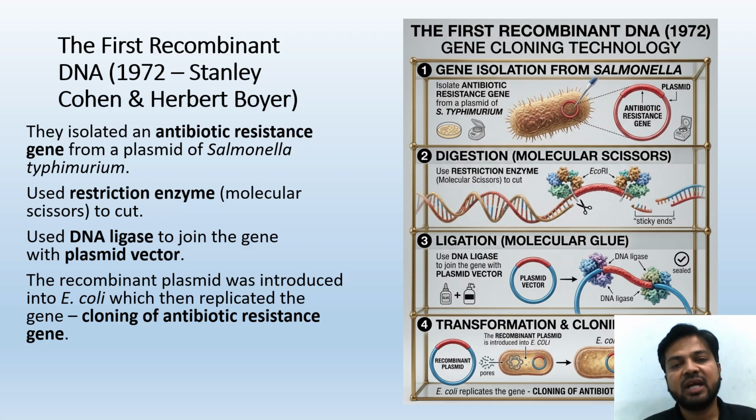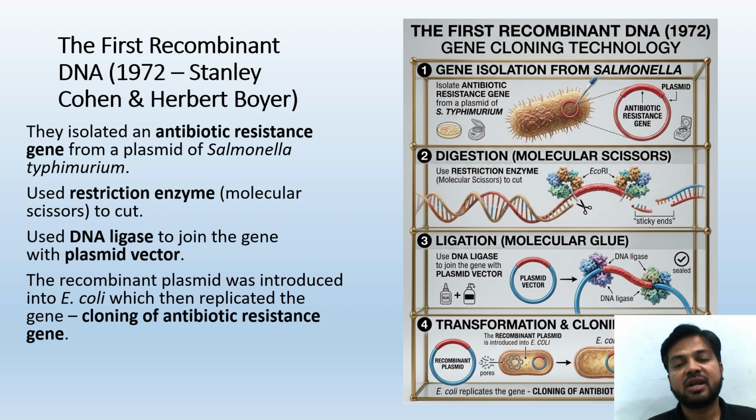For that, first is gene isolation from Salmonella, then digestion through molecular scissors, that is cutting, then ligation through DNA ligase, then transformation and cloning. That's how they produced the first recombinant DNA. You can see the antibiotic resistance gene was first isolated from a plasmid of Salmonella typhimurium.